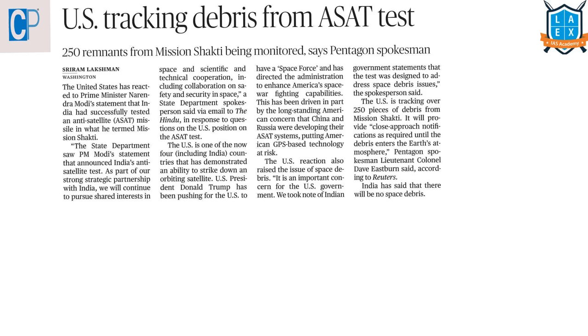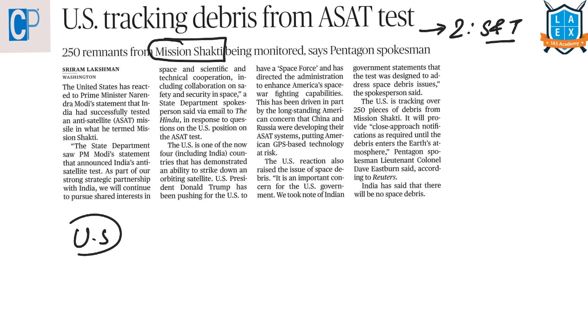The next article is US tracking debris from anti-satellite test. This article comes under GS paper 2 under the topic of achievements in the area of science and technology. In our yesterday's video, we have seen about our Mission Shakti, which is the anti-satellite missile test. In our next article, we are going to see about these two again. So, the United States is tracking if there is any debris from this ASAT test.